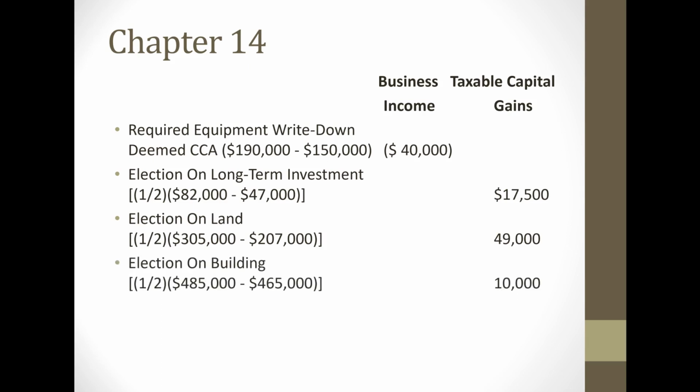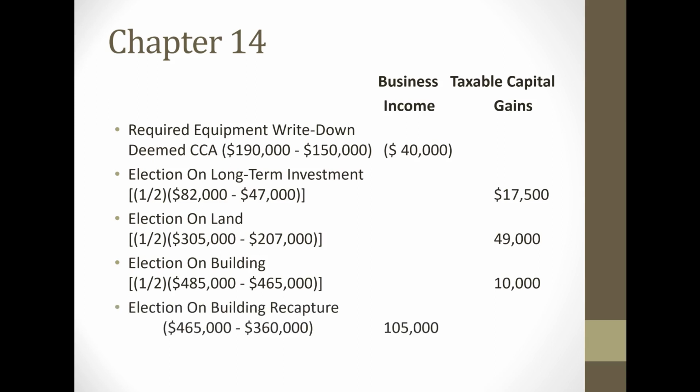Now for the building, there will be a gain. Once again, 50% of that $20,000 gain is taxable, which results in a $10,000 taxable capital gain. But for the building as well, there's going to be recapture. The recapture is going to be $105,000. Now the recapture is treated as business income, so that's in the business income column.